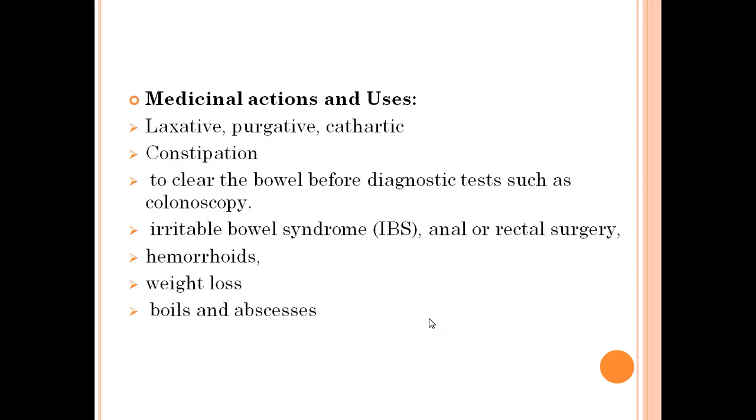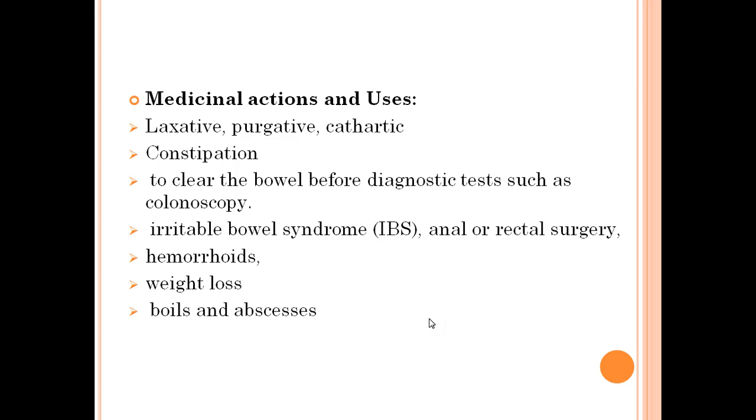Now we will discuss the medicinal actions and uses of senna. The most famous use of senna is that the drug is used as a laxative, purgative, and cathartic. Laxatives are those drugs that make defecation easier.